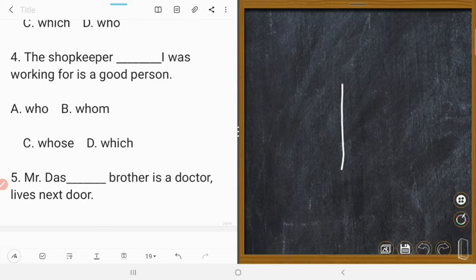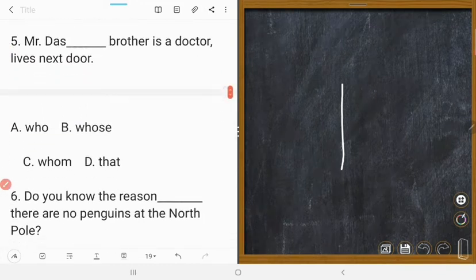Next, the shopkeeper who I was working for is a good person. This shopkeeper, number 4, that is A. Who. This shopkeeper who I was working for is a good person. So the right alternative is A. Right. Next one is, tell me.